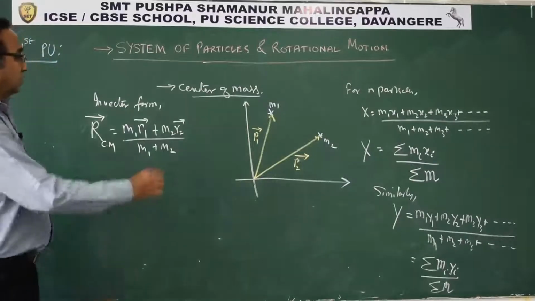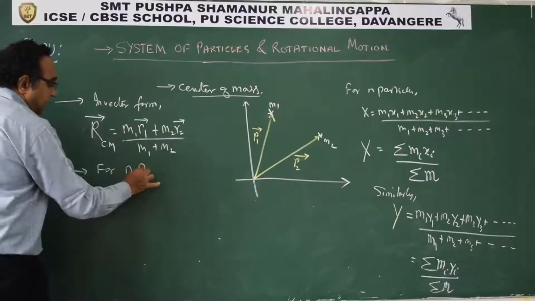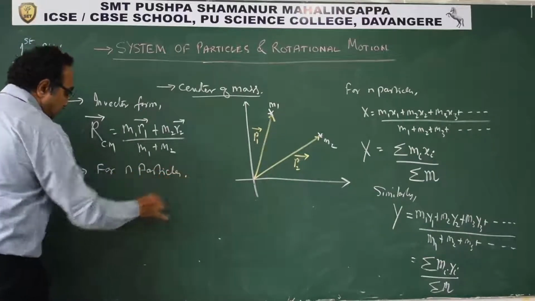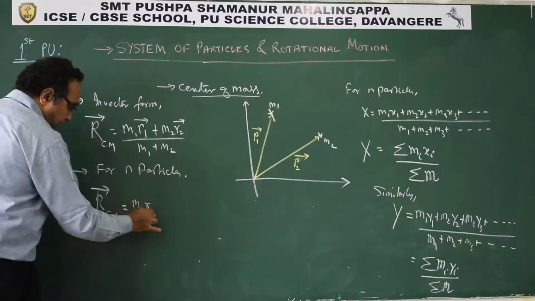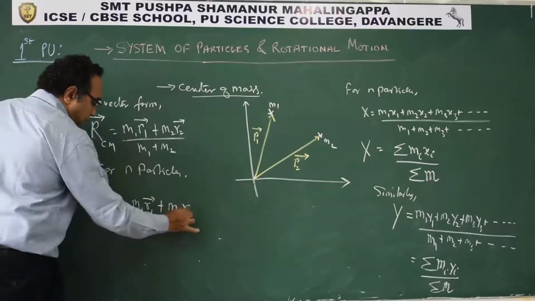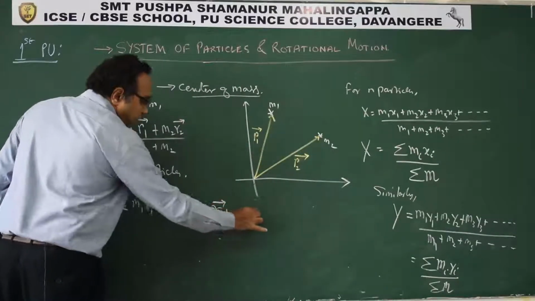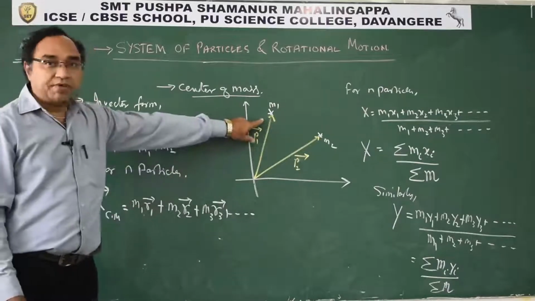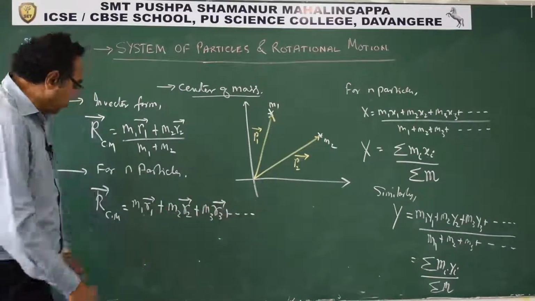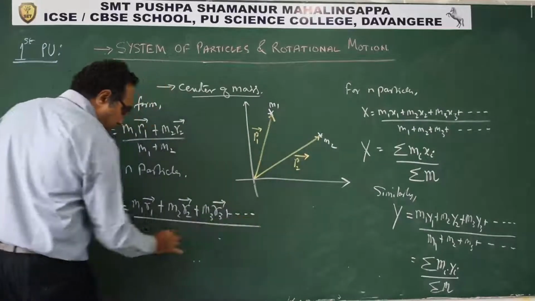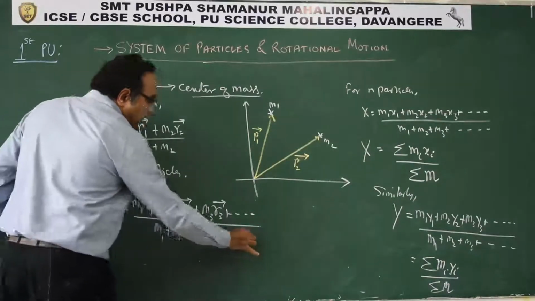This is what we can say. Now for n particles, we can say the position vector of the center of mass, r, is m1 r1 plus m2 r2 plus m3 r3. See, r1 vector is the position vector of m1, r2 vector is the position vector of m2, like that all the position vectors, upon m1 plus m2 plus m3, like this for all the particles.